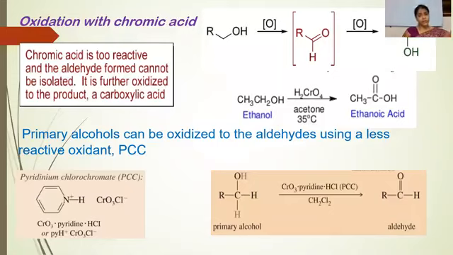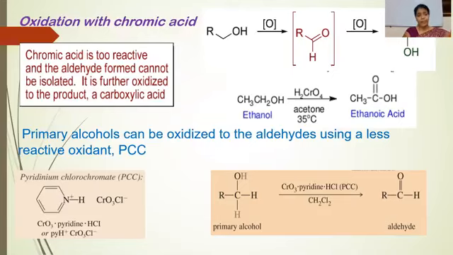For the oxidation, we can use chromic acid. Chromic acid is too reactive and the aldehyde formed cannot be isolated. As it is formed, it is oxidized immediately into the acid. So finally, by the oxidation of alcohol, we get the corresponding carboxylic acid. By the oxidation of ethanol, the final product will be ethanoic acid.